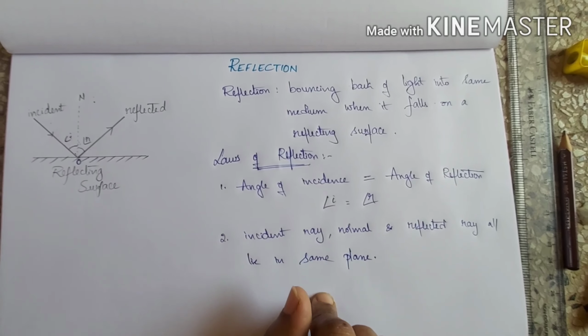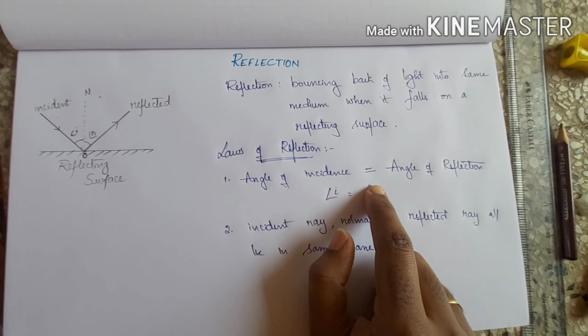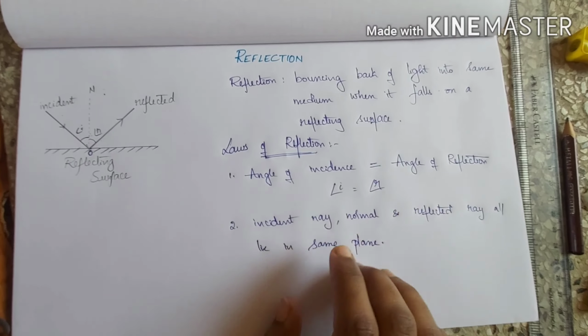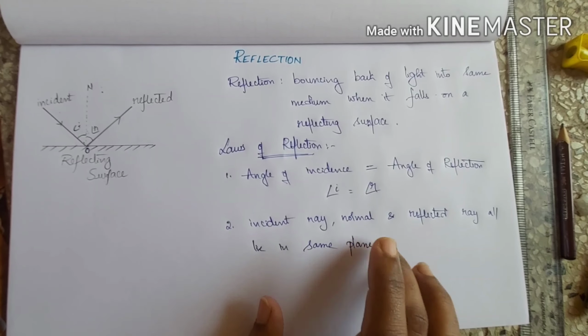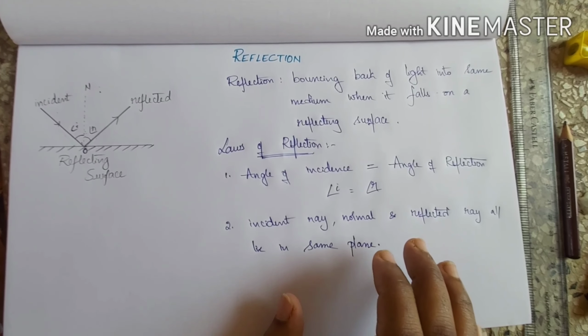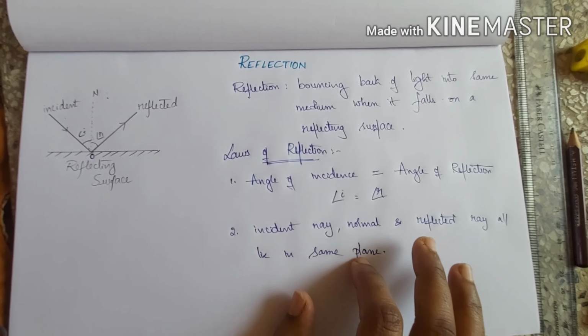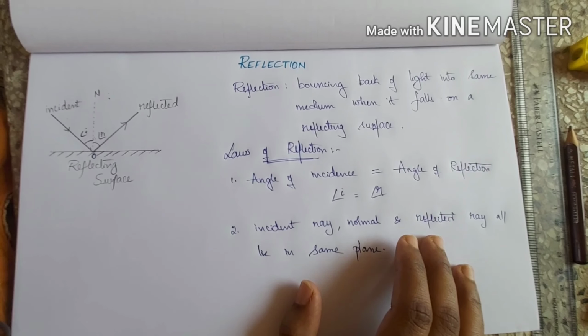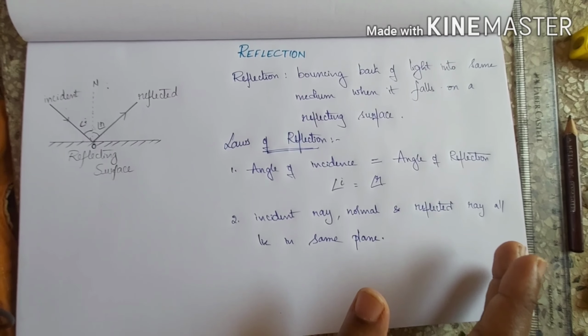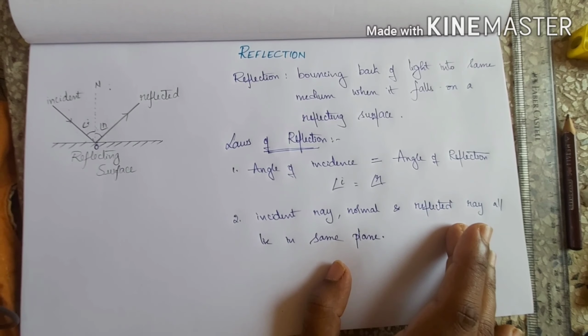So these are the two laws of reflection. One is that the angle of incidence must always be equal to the angle of reflection. And the second one is that the incident ray, normal ray and reflected ray all lie in the same plane. These two laws of reflection are applicable for all reflecting surfaces. In the next topic, spherical mirrors, we'll be seeing about these.